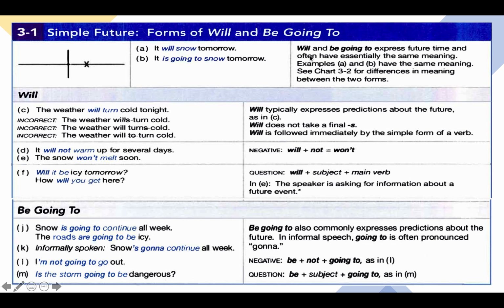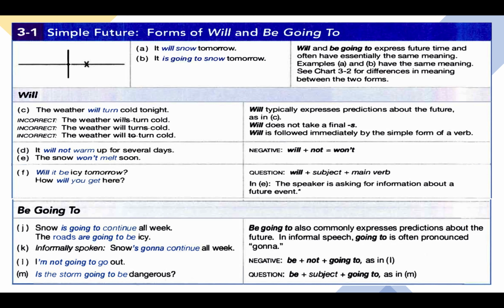Generally speaking, these two forms have the same meaning, as in examples A and B. But as we are going to see in the following charts, there are some situations where there are some differences between using will and be going to for expressing the future, which we are going to cover in the following charts.